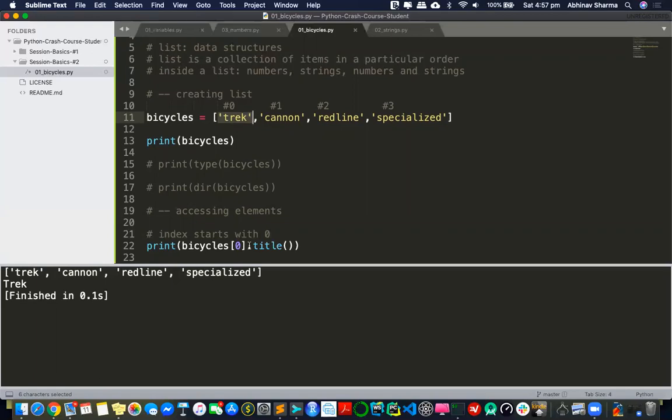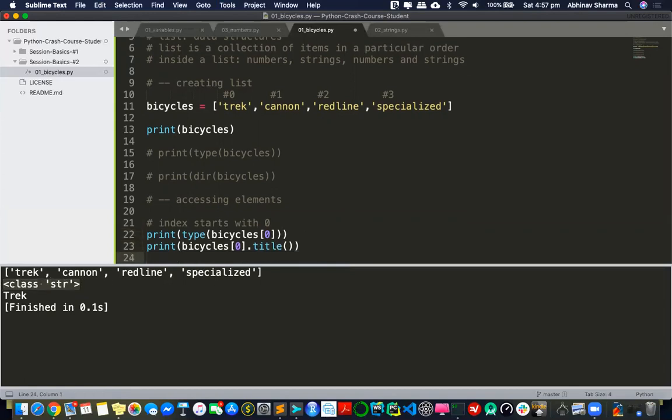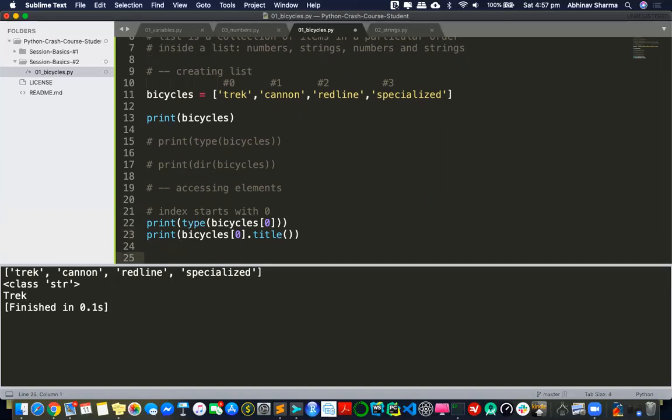Even when I'm accessing it, this thing becomes of type str. I'll show you that. That's why I keep on using type. So when I access that, see, the class is str. It's a string, right? Even if I'm writing a symbol or number, it is an object. That means if it's an object, then I can use dot title. That's what I'm doing here, and it's working perfectly. If this guy wouldn't have been an object, then I couldn't have done dot title. I could never do that. That's the thing about Python. Everything is an object, and that's a big takeaway you need to understand.